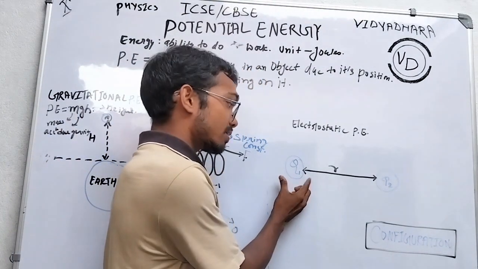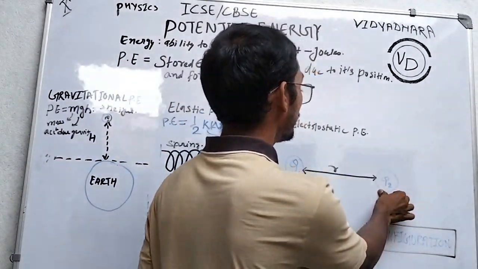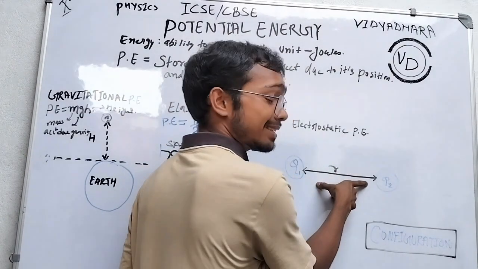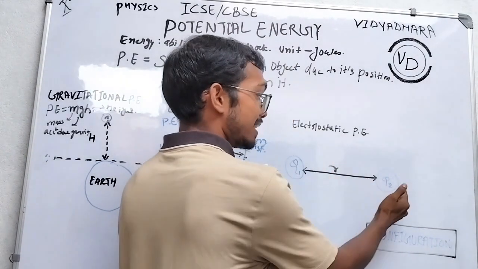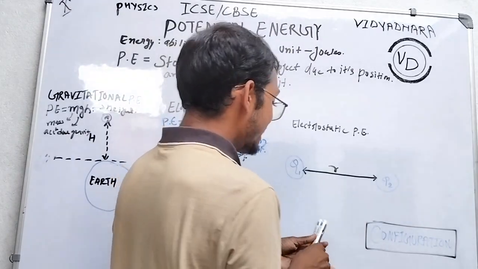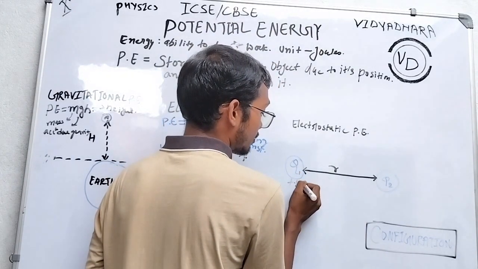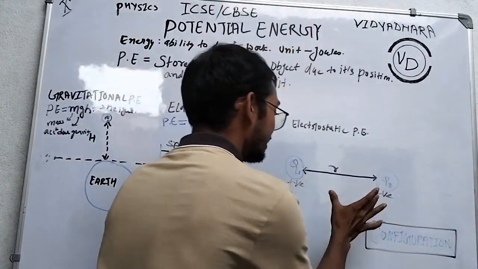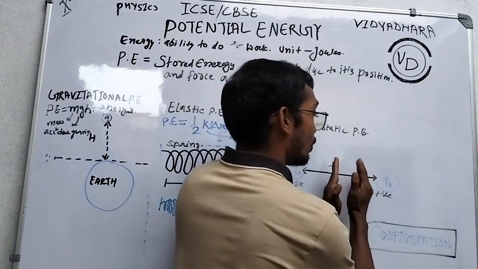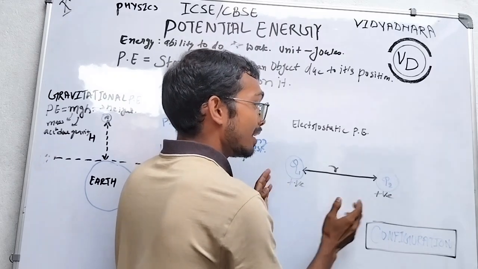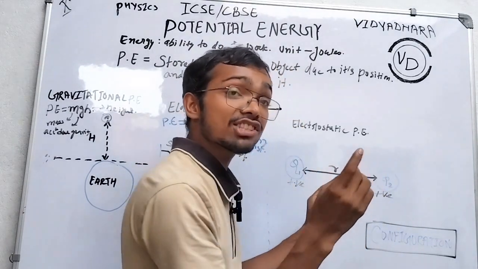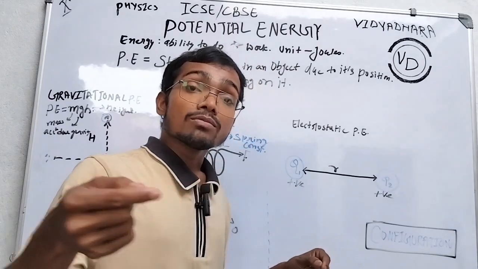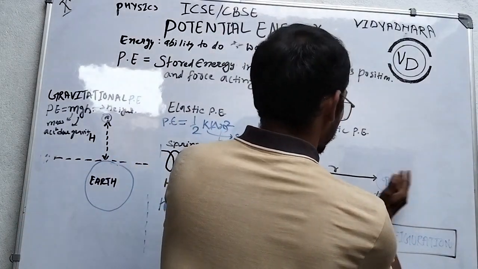So there are two charges. One is Q1, the other is Q2. Electrostatic means charge. There is some displacement or distance. That means R is the distance from this to this. So let's take this as a positive charge. This is also a positive charge. What is happening there? This comes towards, this comes towards. That means there is displacement. There is an acting force, the electrostatic force F is equal to K Q1 Q2 upon R square. This I have already discussed in the previous lecture.